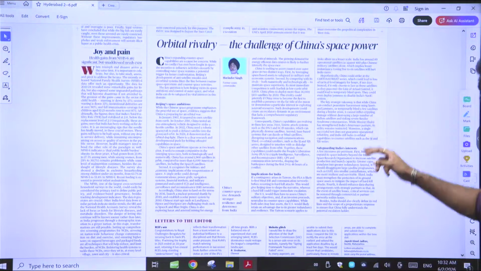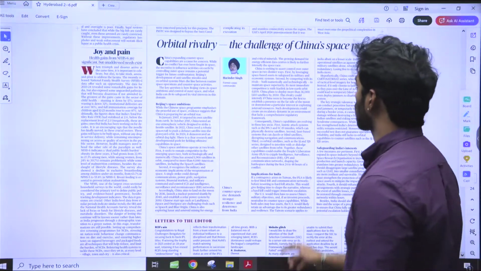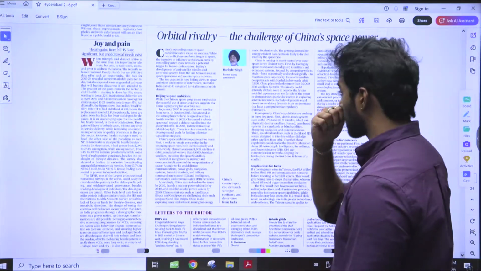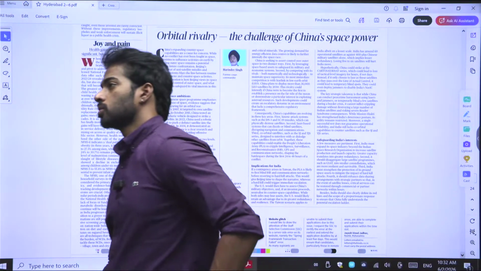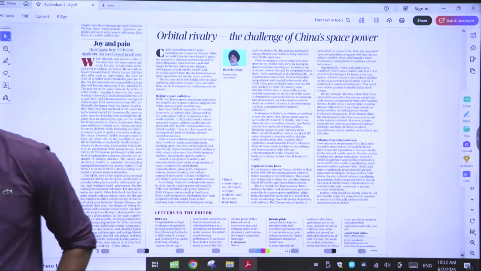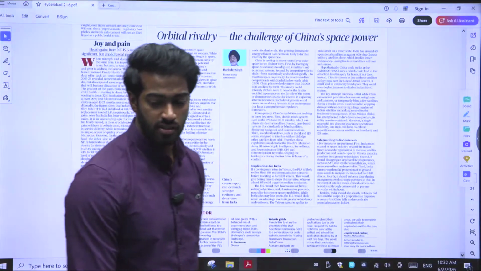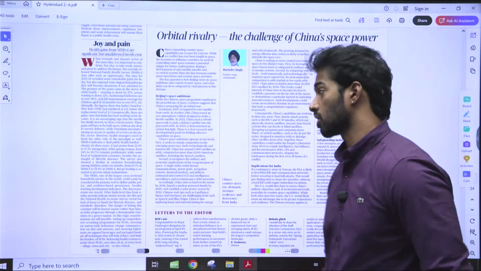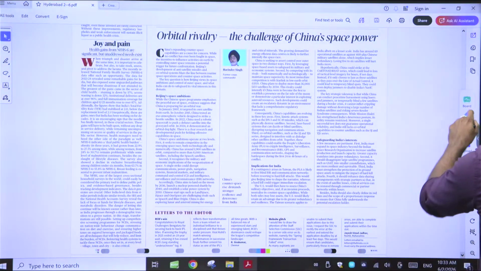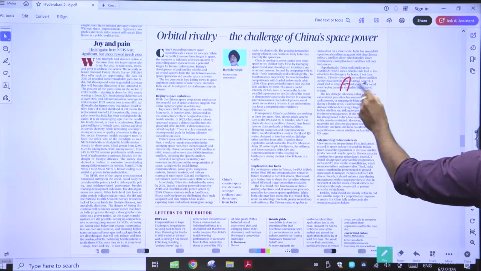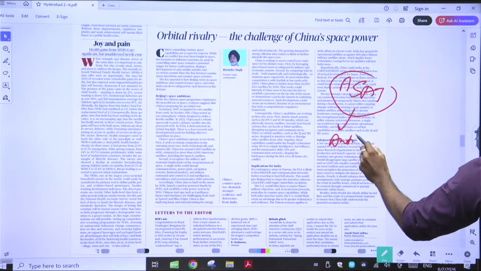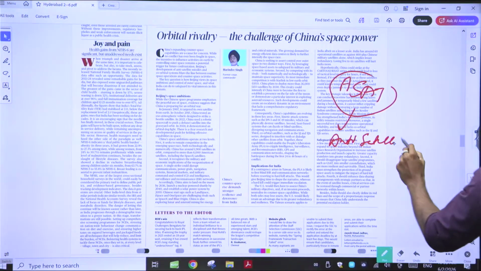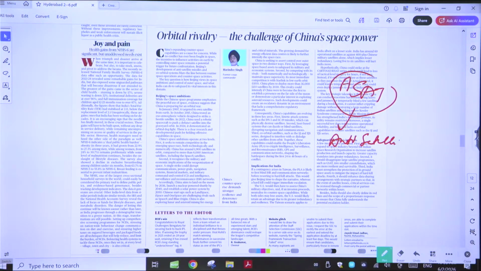Next, orbital rivalry. That's talking about the orbital rivalry, the challenge of China's space power. Recently, China has started to demonstrate ASAT. ASAT is nothing but anti-satellite technology. It started to focus on ASAT. Now, as it is focusing on anti-satellite technology, it is troublesome.